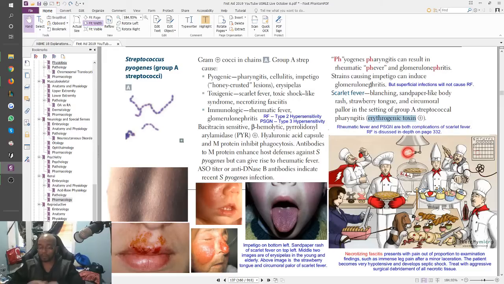Also remember that strains that cause impetigo can also induce glomerulonephritis. The superficial infections can also cause glomerulonephritis. However, superficial infections will not cause rheumatic fever. Rheumatic fever only occurs after the pharyngitis. Pharyngitis can result in rheumatic fever and glomerulonephritis. Very important difference to remember.